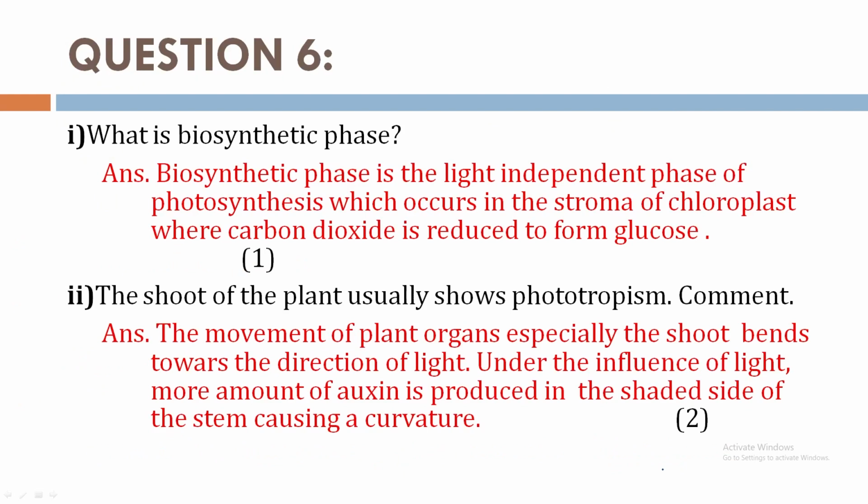Question 6. Bit 1. What is biosynthetic phase? This is the light independent phase of photosynthesis which occurs in the stroma of chloroplast where carbon dioxide is reduced to form glucose.